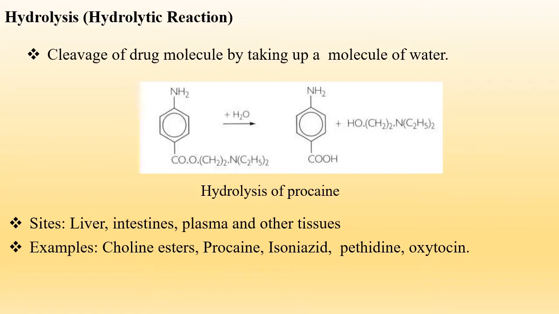Hydrolysis is the cleavage of the molecule by taking up a molecule of water. The main sites are the liver, intestine, plasma, and other tissues. The examples are choline esters, procaine, isoniazid, pethidine, and oxytocin. Esters on hydrolysis yield alcohol and carboxylic acid. The reaction is catalyzed by the esterase enzyme.